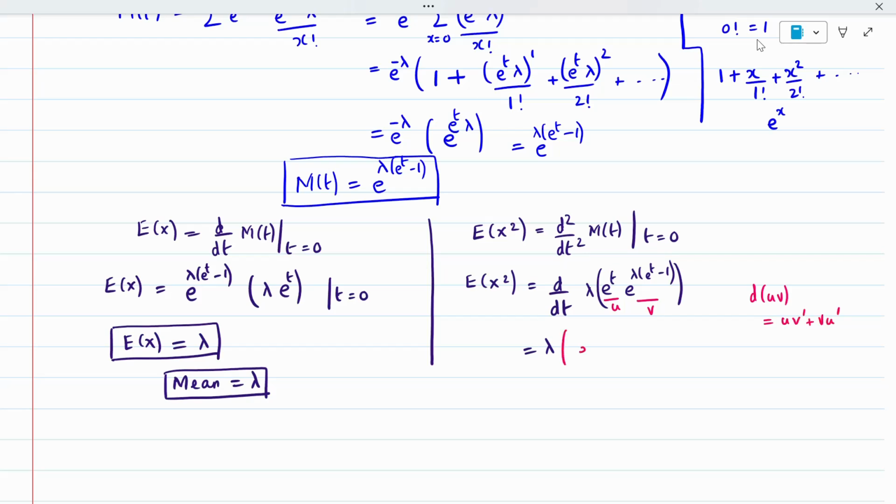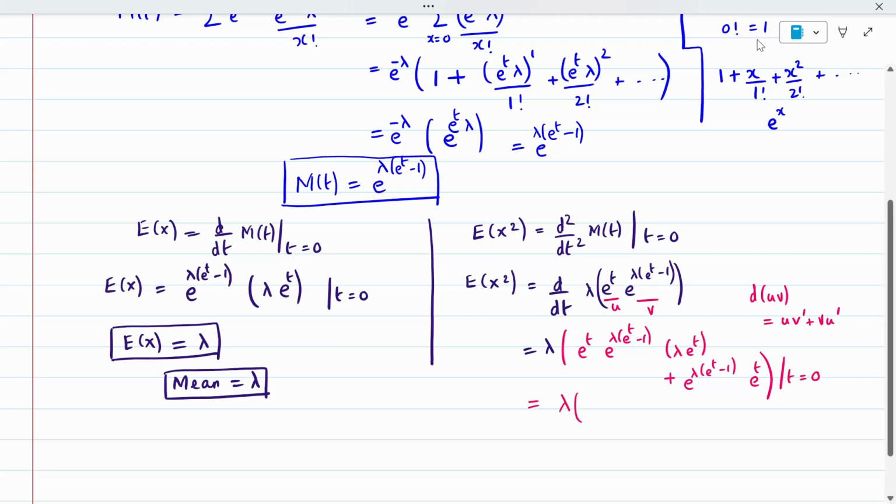So when I do it, e to the power t as it is, when I differentiate this, it is e to the power lambda into e to the power t minus 1, into the inside function lambda e to the power t, plus e to the power lambda into e to the power t minus 1 as it is, times the derivative of e to the power t, which is e to the power t only. Put t equal to 0 in this. When I put t equal to 0, lambda as it is, e to the power 0 is 1. So lambda only I'll be getting, plus in this, when I put e to the power 0 is 1, 1 minus 1 is 0, and e to the power 0 again 1.